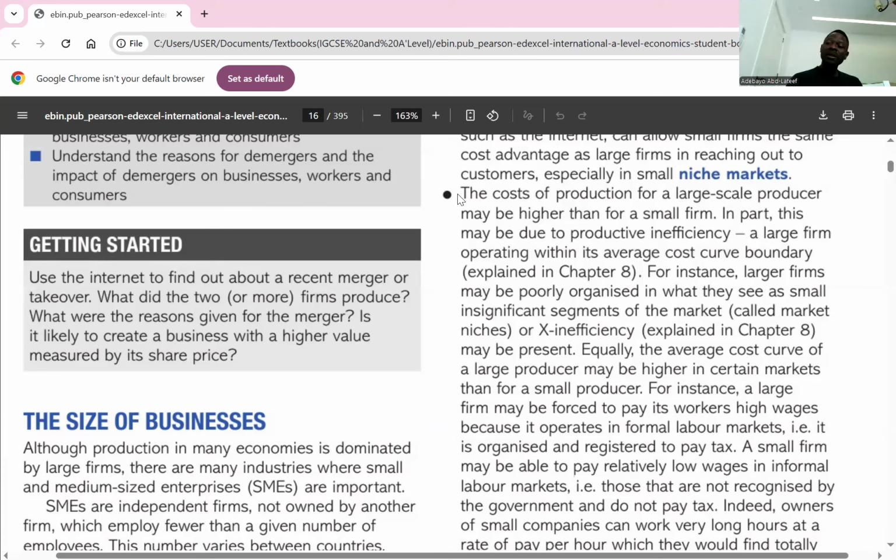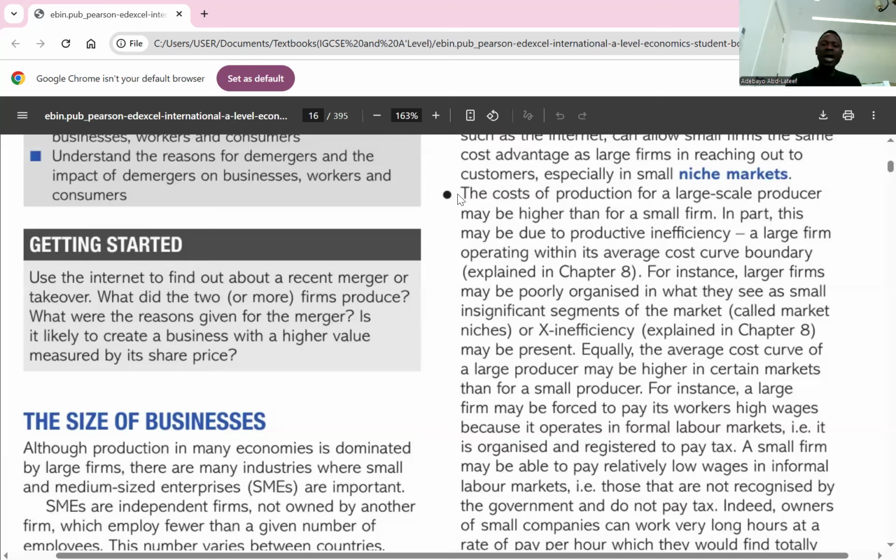Another reason is this. A small business might be able to survive in an industry because large businesses might be poorly managed. That brings about these diseconomies of scale. The business becomes too big that it becomes unmanageable. So they are unable to manage it, and that brings about inefficiency. So the inefficiency of the large business might become an advantage for the small business, and the small business might be able to survive. Do you get the point?